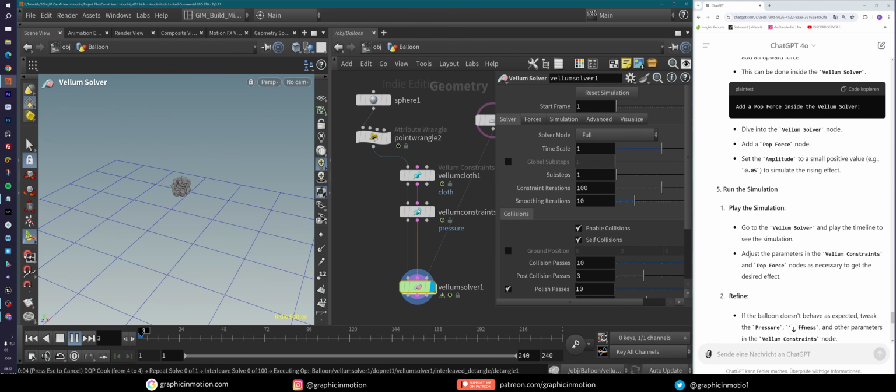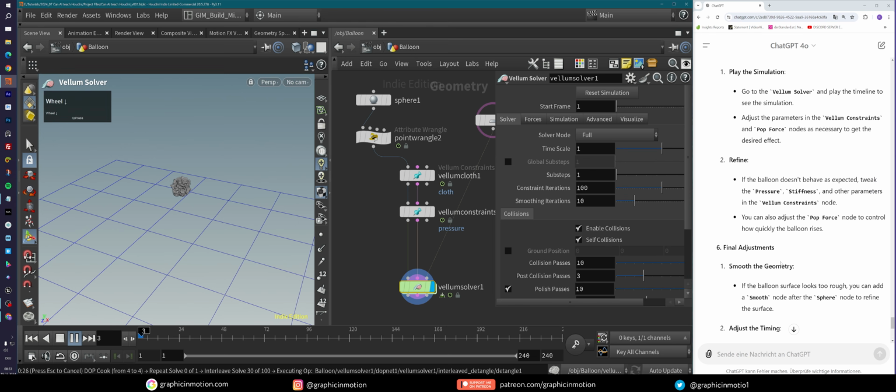But the problem is that it will not take the change over time into account because these constraint nodes just don't do that. And you usually have to go into the vellum solver, add a constraint properties node and animate the rest length scale there. And that's where ChatGPT just loses. You know, it just is not able to create these more complex setups. And yeah, that's more or less it for this little experiment. I will let this calculate a little bit more.